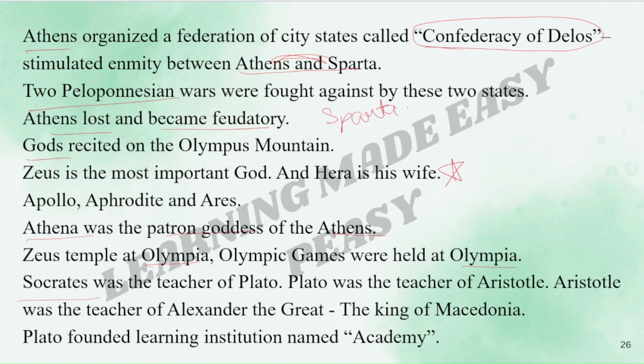Socrates was the teacher of Plato. Plato was the teacher of Aristotle, and Aristotle was the teacher of Alexander the Great, the king of Macedonia. Plato founded the learning institution named Academy. This is very important. The Academy, the learning institution, was founded by whom? It was founded by Plato.